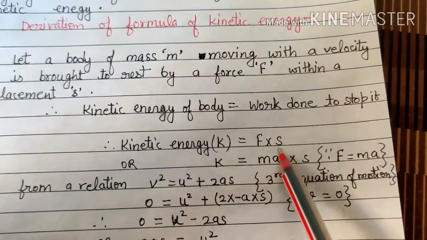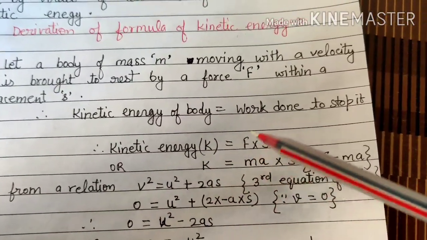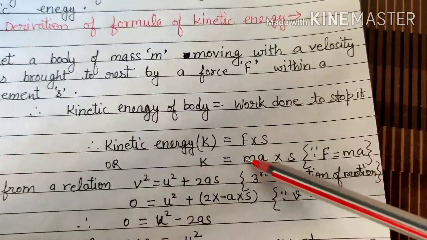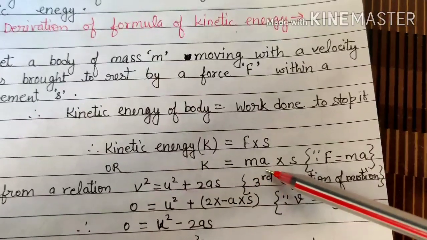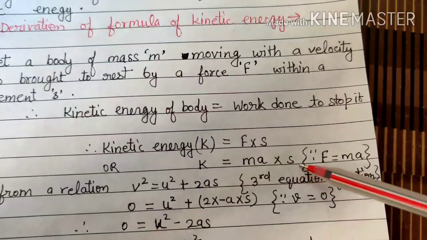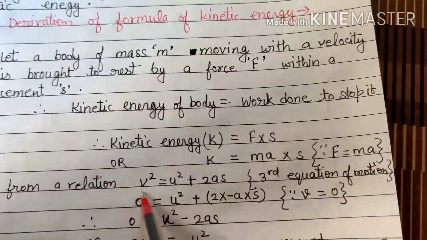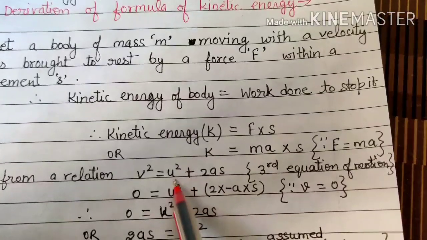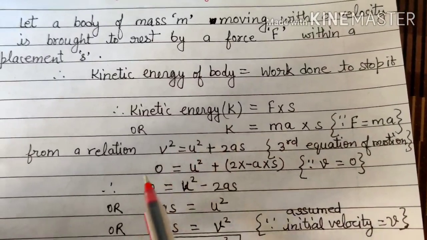Work done is F into s. Therefore, kinetic energy equals F into s. F is mechanically m into a, mass into acceleration. Therefore, kinetic energy equals mass into acceleration into displacement. Now we'll find out the value of displacement from the third equation of motion. There is a relation: final velocity squared, v square, equals initial velocity squared plus 2as. This is the third equation of motion.